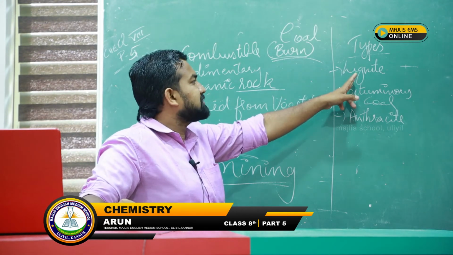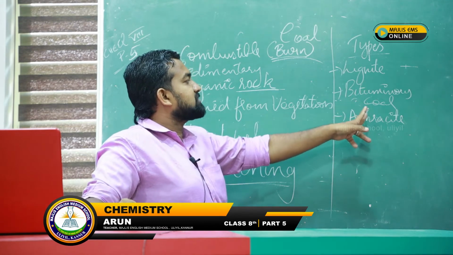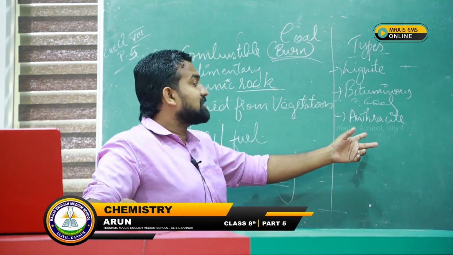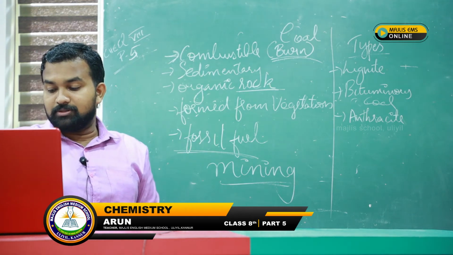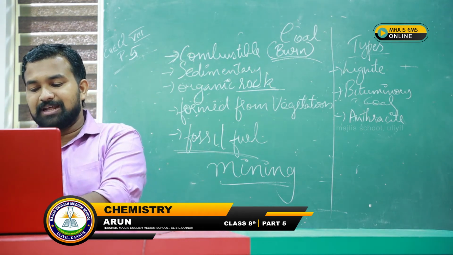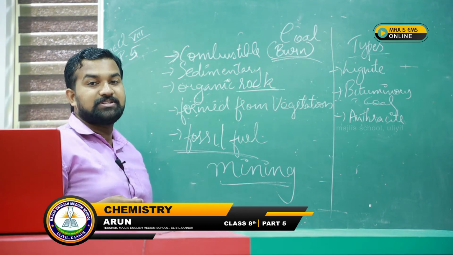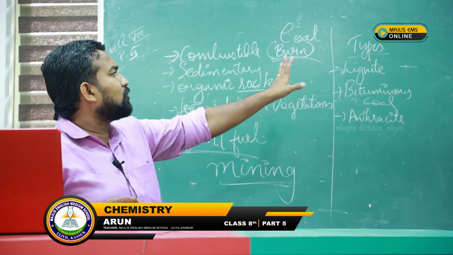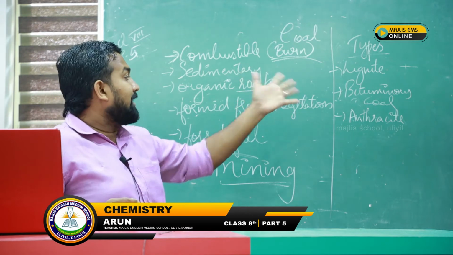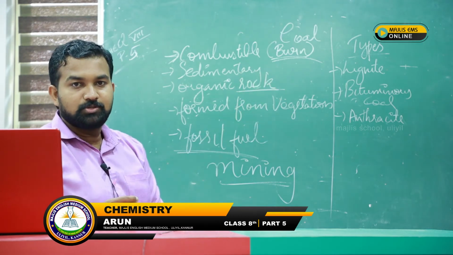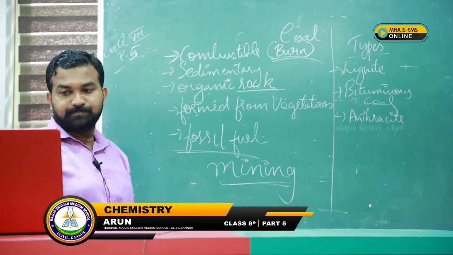Then there are types of coal. Different types of coal are lignite, bituminous coal, subbituminous coal, anthracite, etc. These are the names of different types of coal which we come across. Just note it down: lignite, bituminous coal, subbituminous coal, and anthracite. So they are some types of coal.